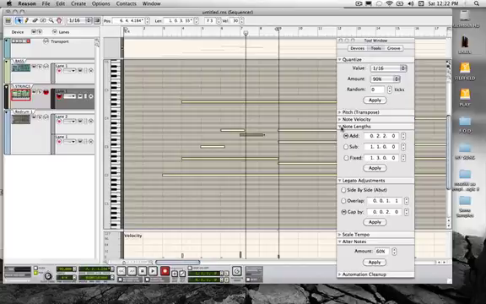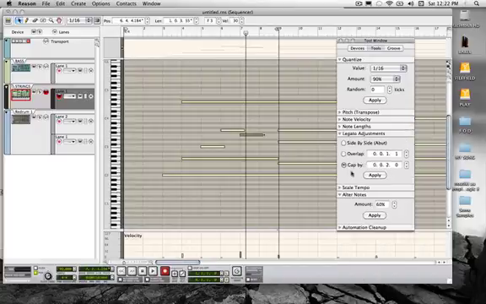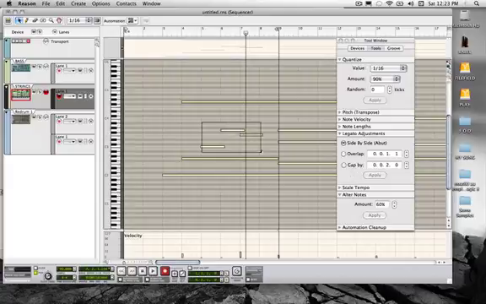Legato adjustments. Legato is when you have one note ending at the exact time that the next one is beginning. Let's select these 3 notes. If I choose side by side, the note lengths are going to be adjusted in a way that they're not going to either overlap or have gaps between them. Apply. One stops playing the same way the other one begins.